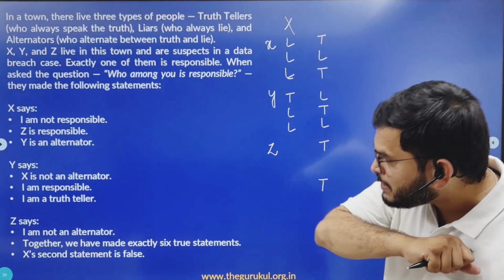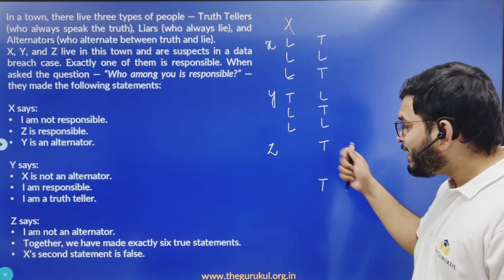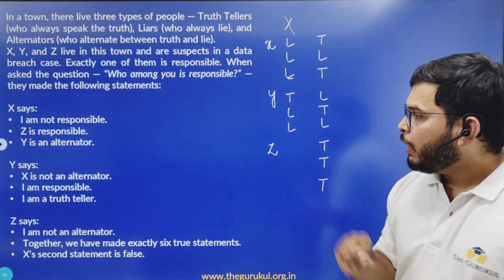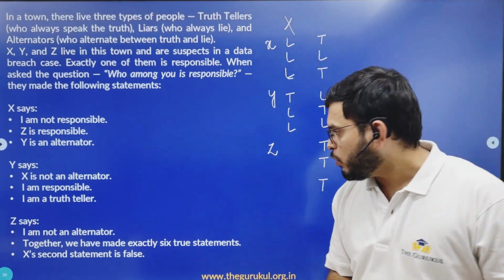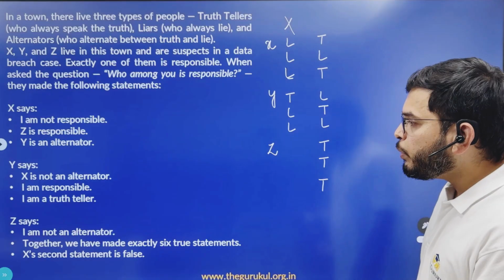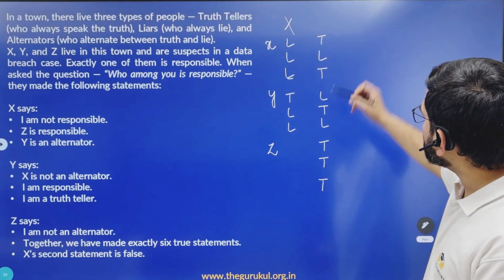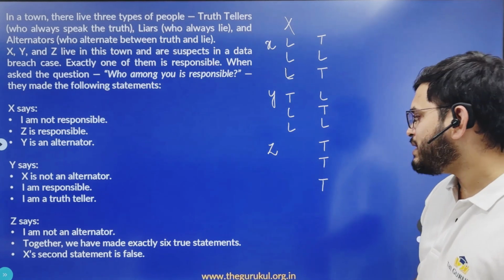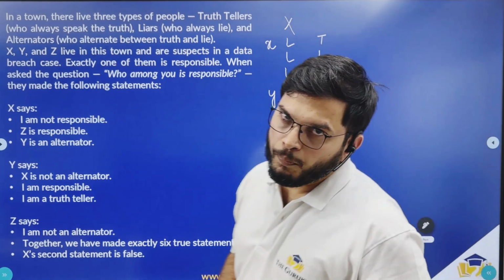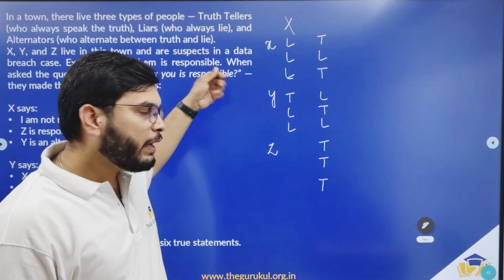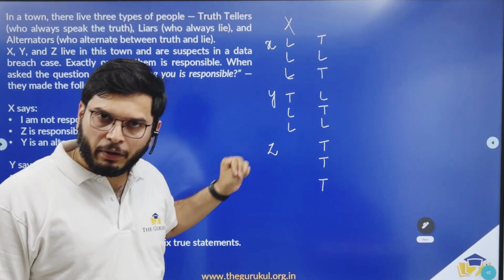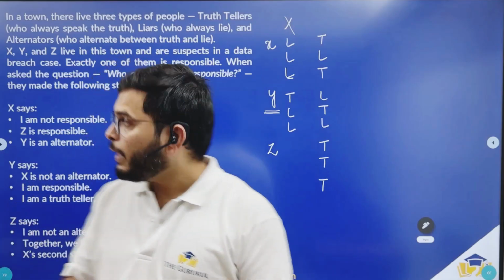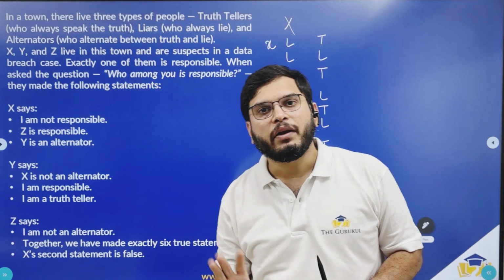Now, that says I am not an alternator. So Z cannot be an alternator. So what should Z be? Z is a truth teller. Now the second statement made by Z should also be true. Now what does that state? Together we have made exactly 6 true statements. So 2 statements by X, 1 statement by Y, and 3 statements by Z. Now this is also true. So X and Y being alternators and Z being truth teller and being the one who is responsible for the data breach is in line with the information that is given to us.